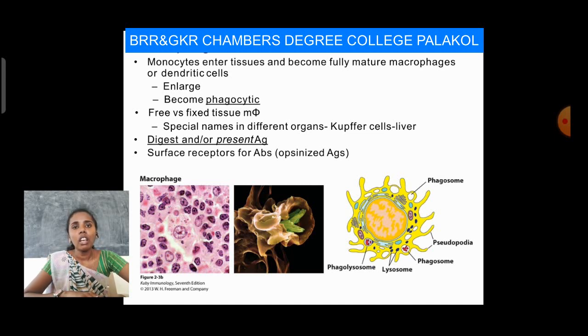So next is enlarge and become phagocytic. After these monocytes enter the tissue, they enlarge and become phagocytic. And then, free versus fixed tissue. Whenever the monocytes enter or the macrophages are released, they are either freely circulating in blood or fixed within a tissue. After that, special names in different organs.